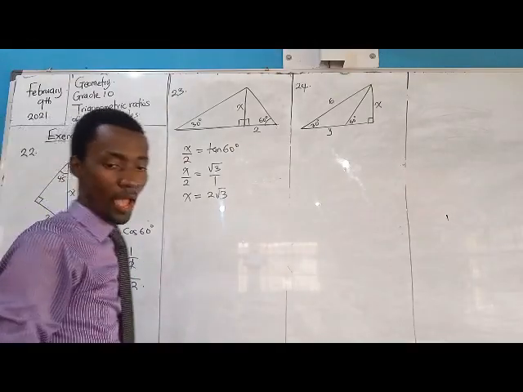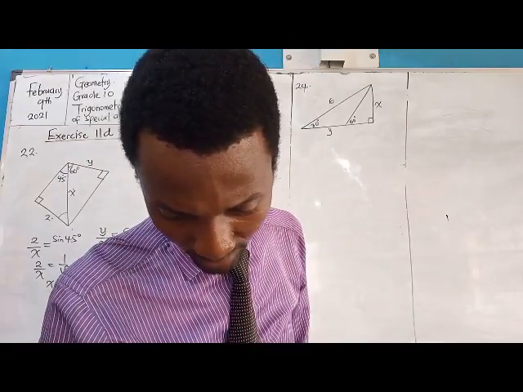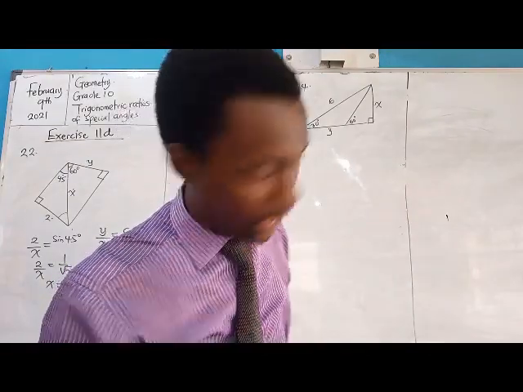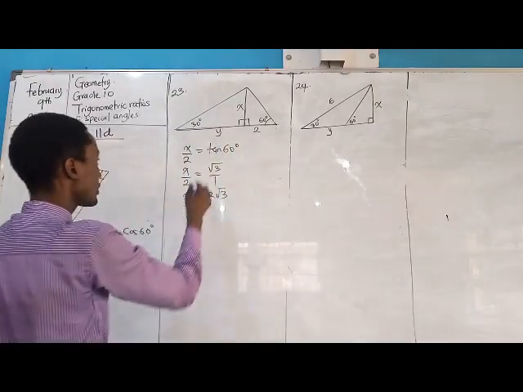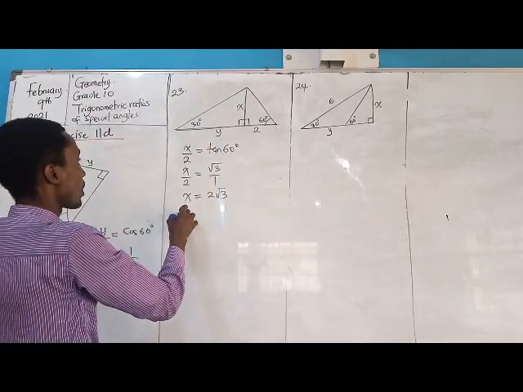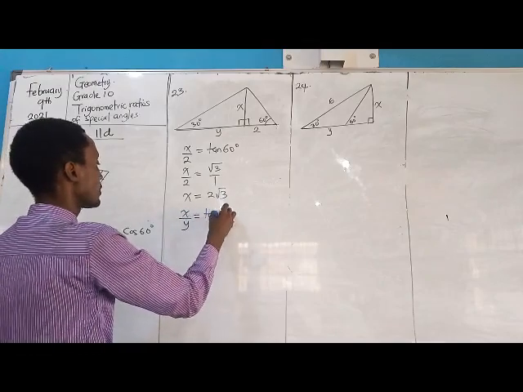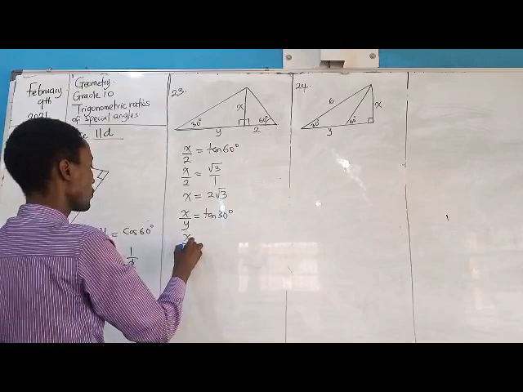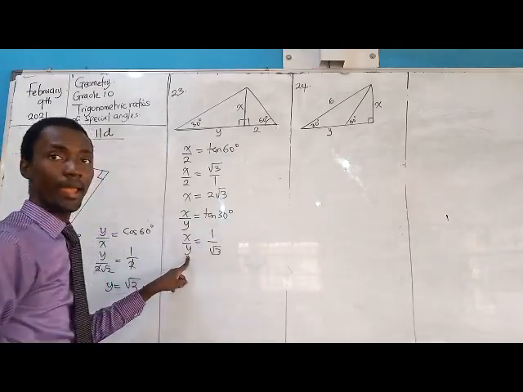So how do we get y? We should have y in that question. Let's just confirm where we have y stated in that question. Alright, y is stated here. So from this, we're going to have that x over y is equal to tan 30 degrees. x over y is equal to 1 over root 3. What then is y?